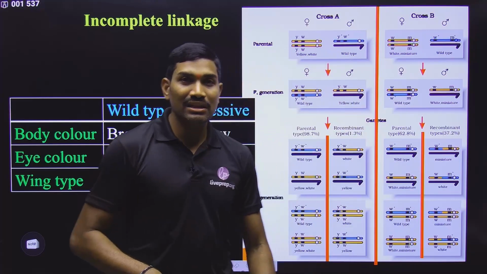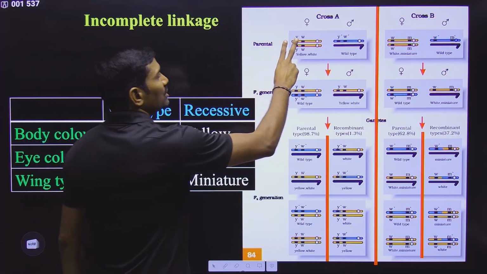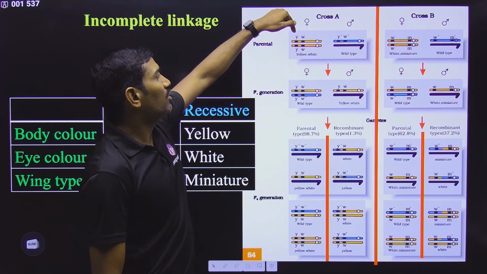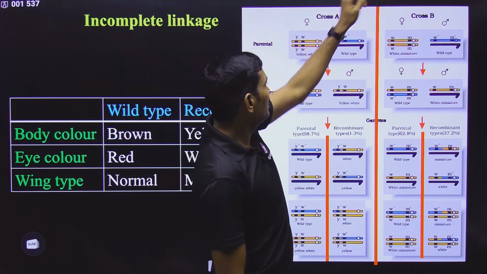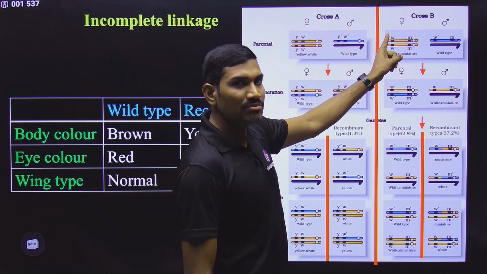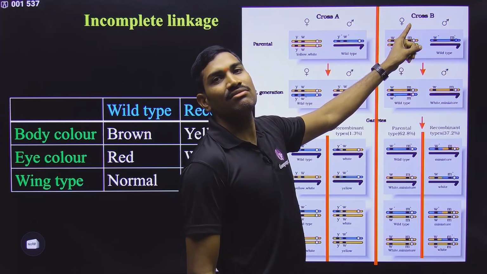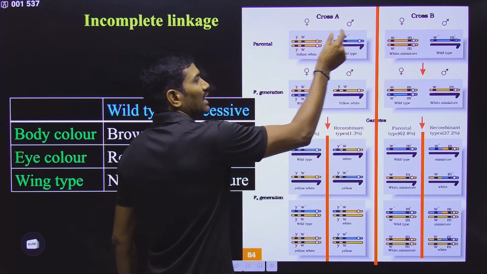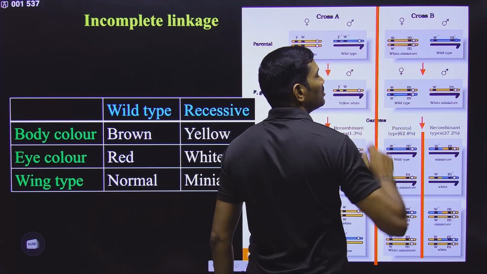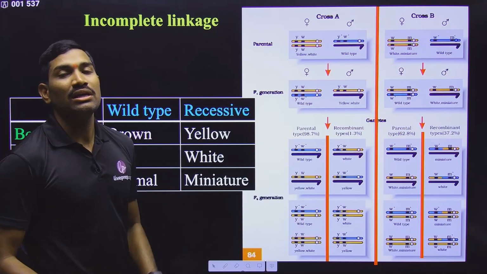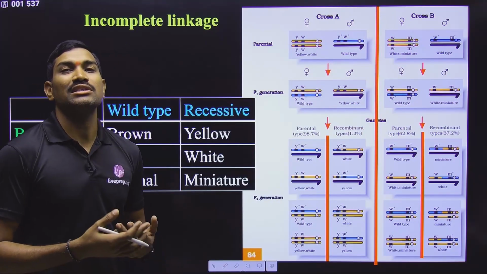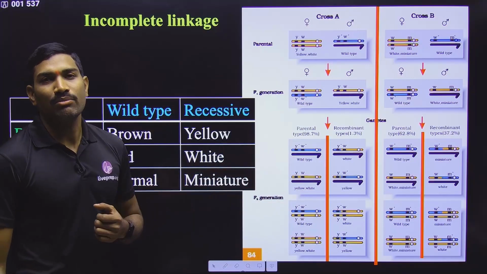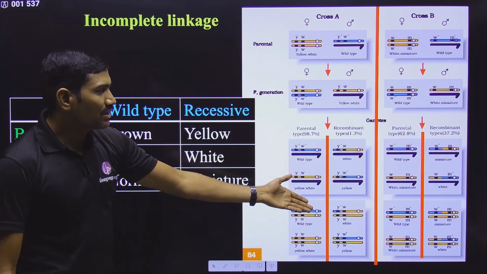And here what he did is he took two genes. In cross A, the two genes are for body color and eye color. In cross B, the same eye color gene is repeated, but with a different gene, wing size. First he performed the cross between these two genes, and then the cross between these two genes, and then he observed the percentage of recombinants and percentage of parental. Based on this, he observed the linkage phenomena in Drosophila. So this is what the experiment is.